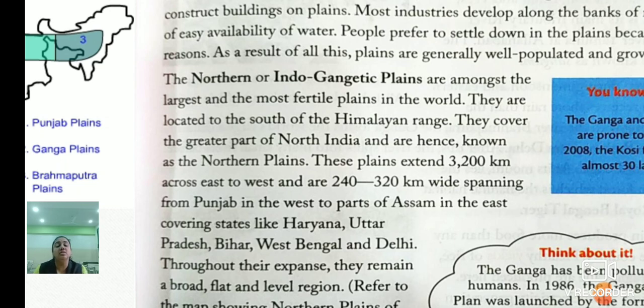Why are they called Northern Plains, children? Because they cover most of the part of North India. Right? They cover most of the part which is at the north side of India. That is why they are known as the Northern Plains. Now children, see their exact location, see their expanse. These plains extend 3,200 km from east to west and are 240 to 320 km wide, spanning from Punjab in the west to parts of Assam in the east.